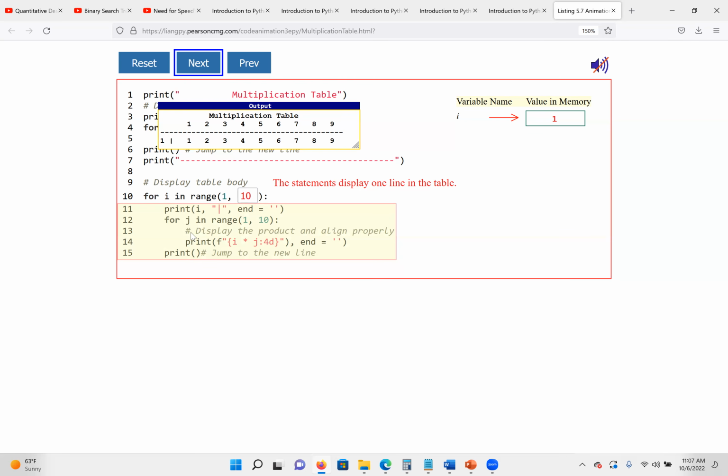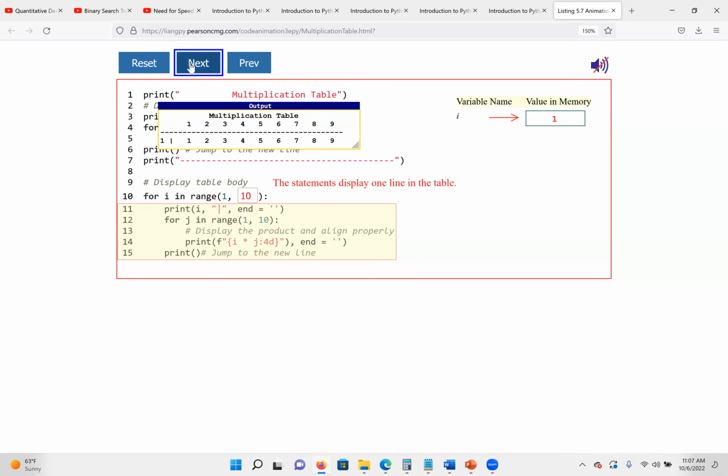The reason why I want to go through this is that the nested loop sometimes is very tricky. You have to take your time. But if you understand the basic concept, it is that if you are in the outer loop, you execute only once. If it's true, then you go inside the inner loop. In the inner loop, you have to execute everything until it becomes false before you can come back to the outer loop. If the outer loop is true again, you execute one time, then you go to the inner loop and do everything over again. So you keep doing that until the outer loop is false, then we come out of the loop.